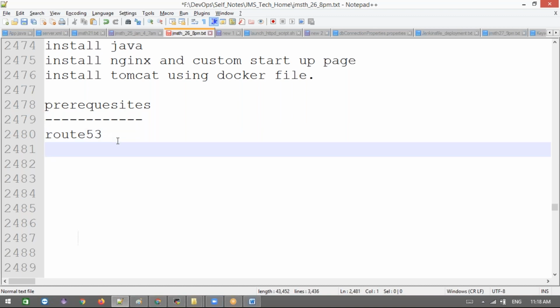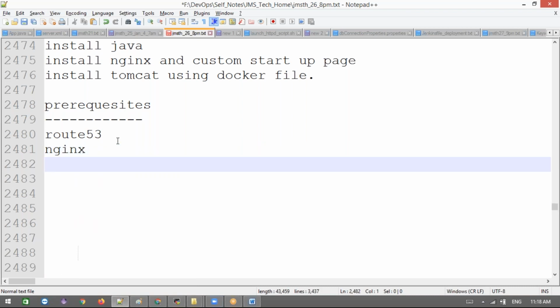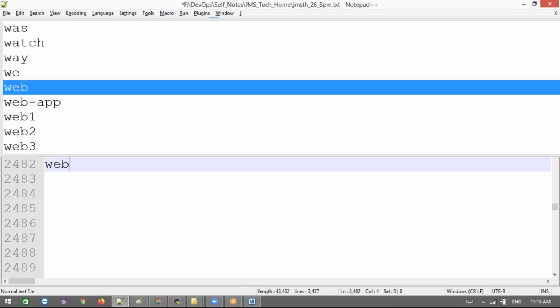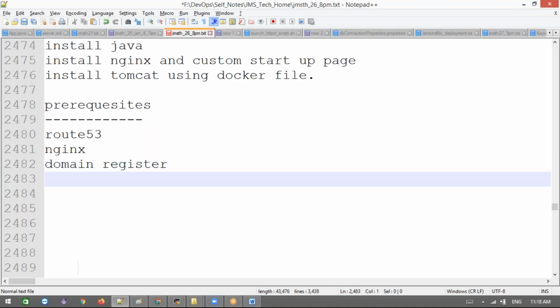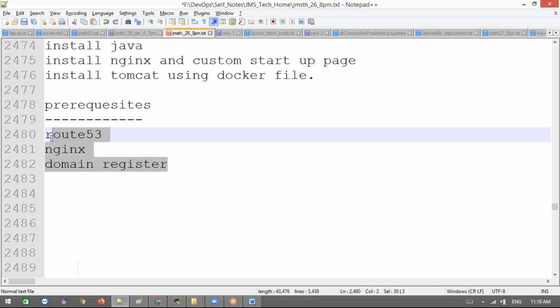Route 53, and next, if you know Nginx, that would be great. It's a web server, which we can use to deploy static pages, or as a reverse proxy, and also as a load balancer. And next, website domain registration: if you want to develop your own website, how can you register your domain, and how to buy a domain. All those things we will mainly discuss.